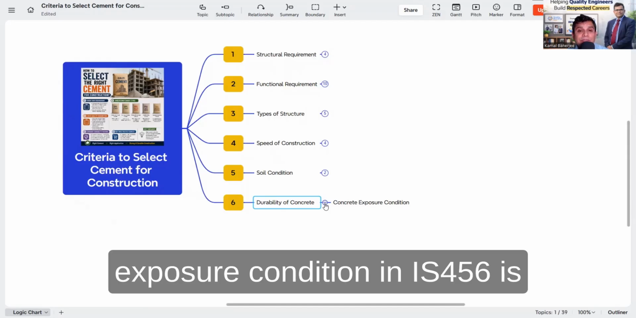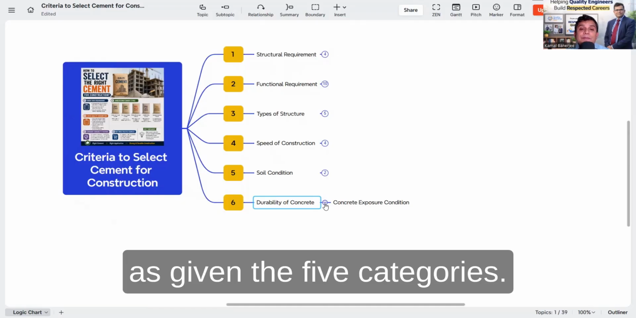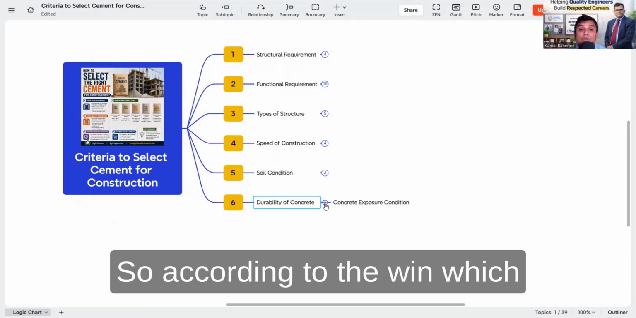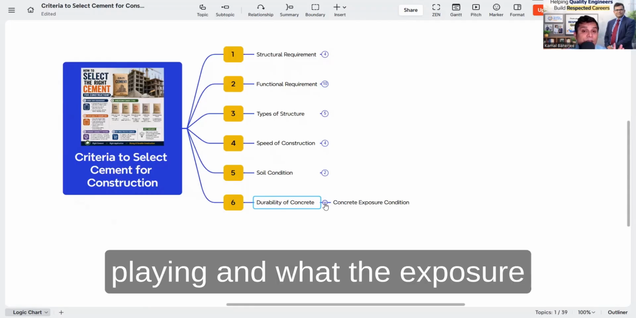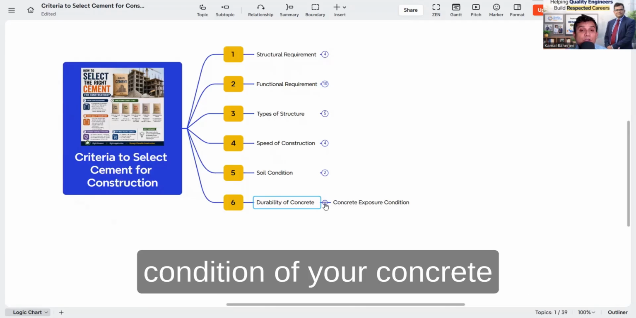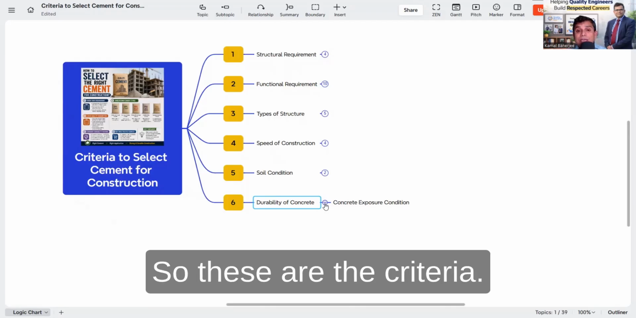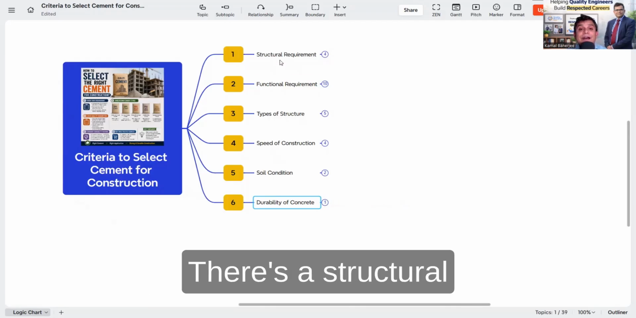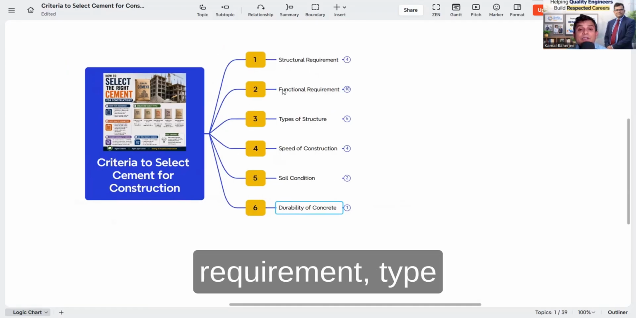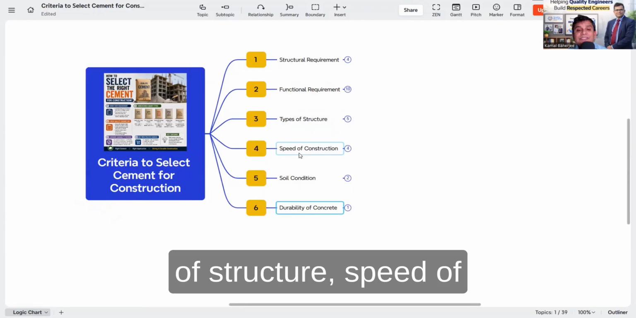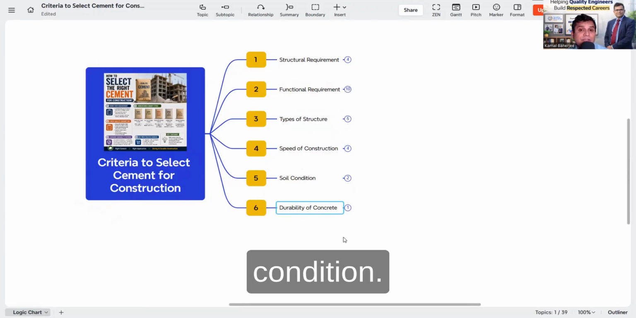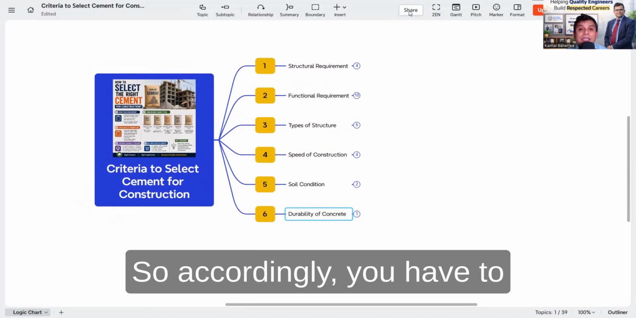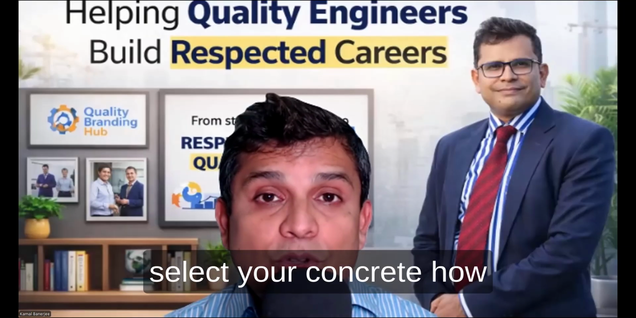So durability is also a parameter, and accordingly you need to find out the concrete exposure condition. IS 456 gives 5 categories. According to which category your project falls in, you have to measure the exposure condition of your concrete. So these are the criteria: structural requirement, functional requirement, type of structure, speed of construction, soil condition, durability of concrete and the exposure condition. Accordingly, you have to select your cement.